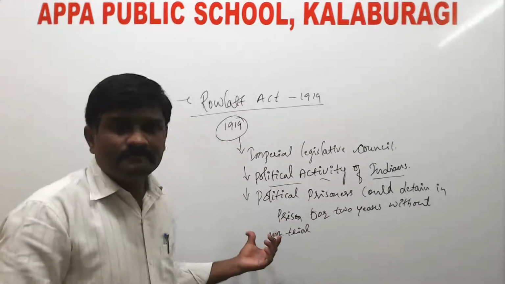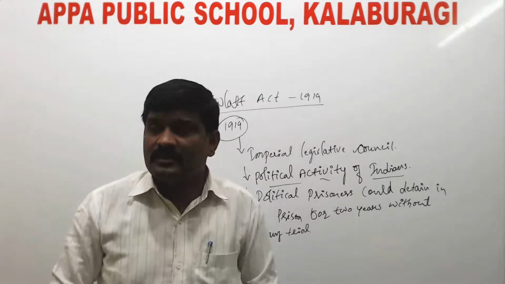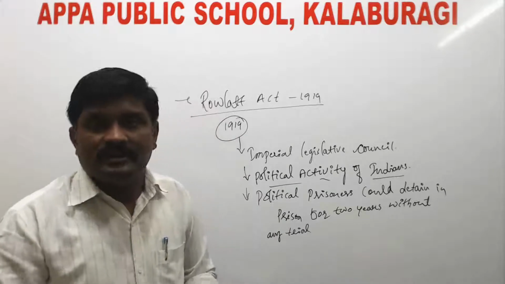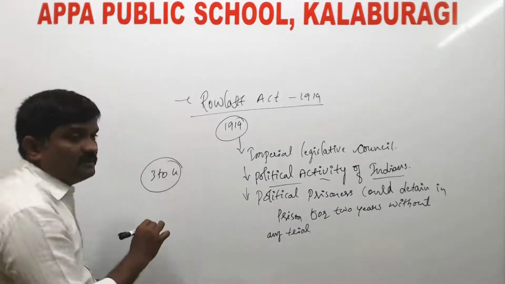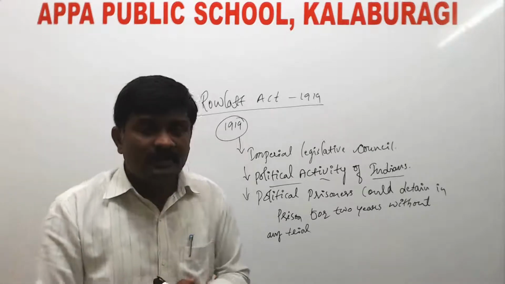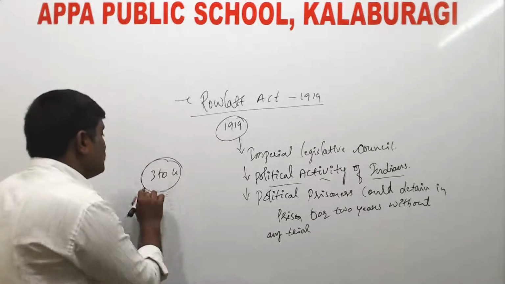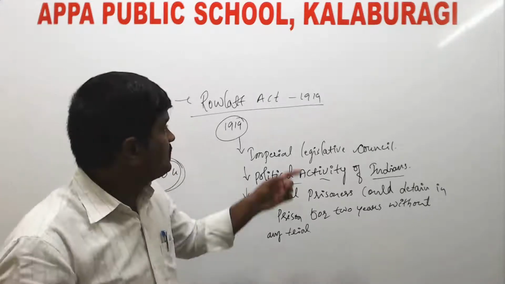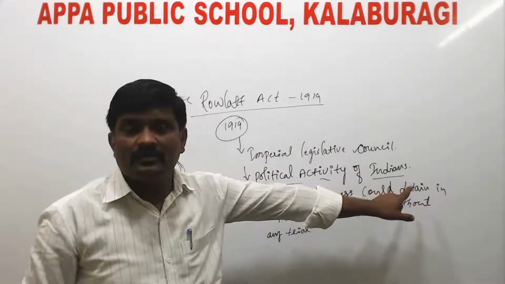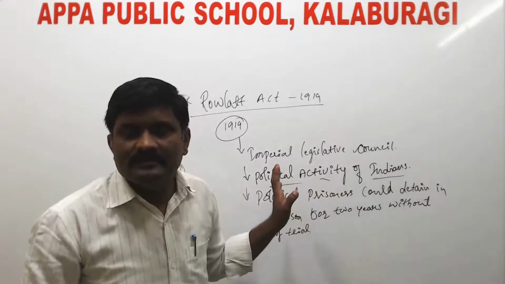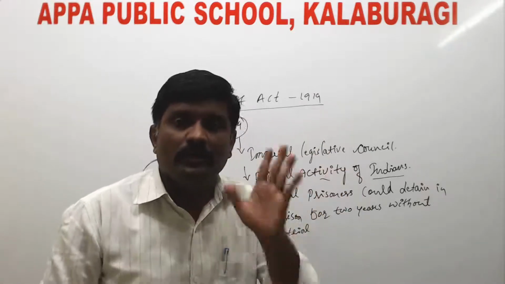And even according to this Rowlatt Act, if 3 to 4 Indians gathered and began to form a group, then without any intimation, the British police were arresting them because of this Rowlatt Act, to suppress the political activity of Indians. So for that reason Mahatma Gandhi decided to start a movement.